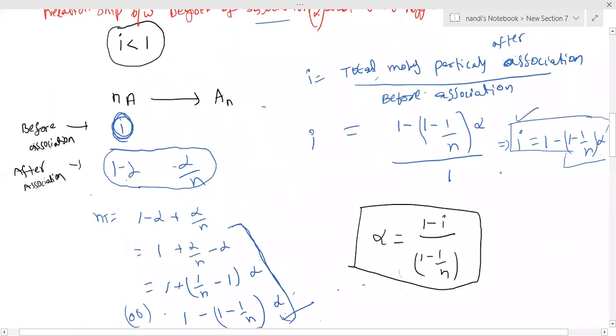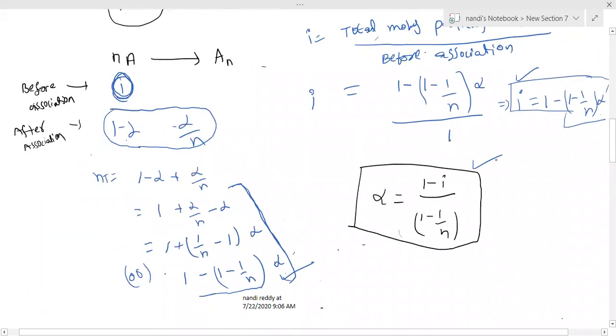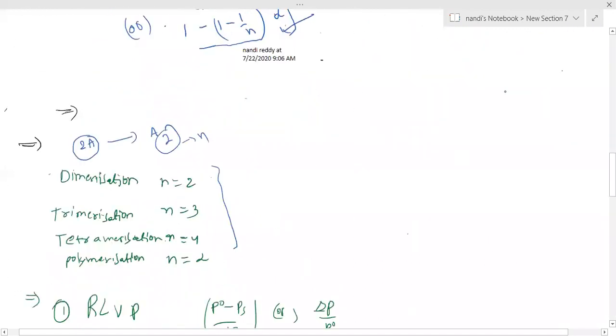Please remember these two formulas. You need not think about the derivation. Remember the final formula, alpha equals or i equals. Remember the i formula, and then you will get the alpha formula automatically.